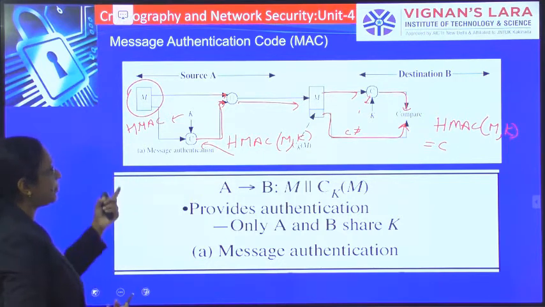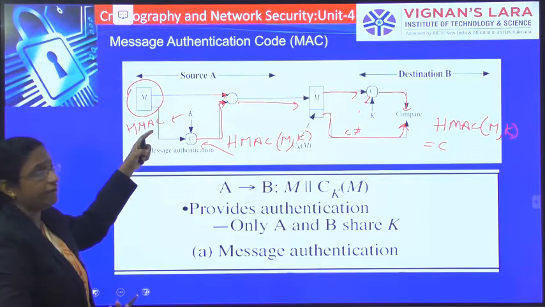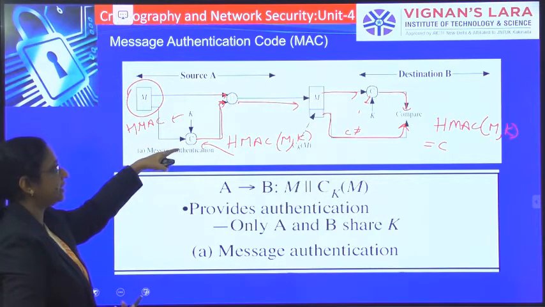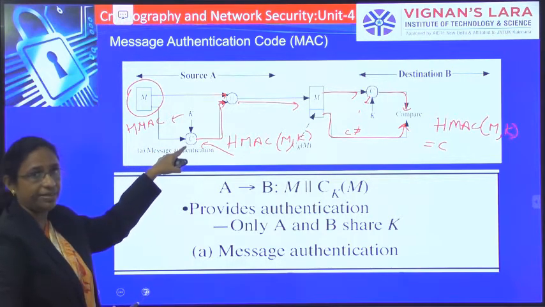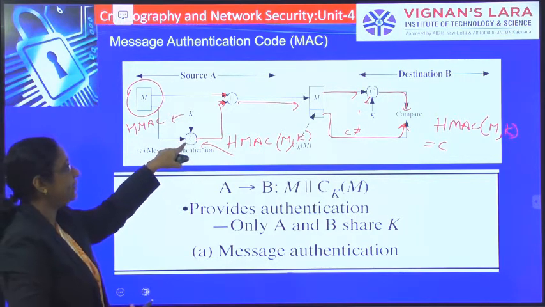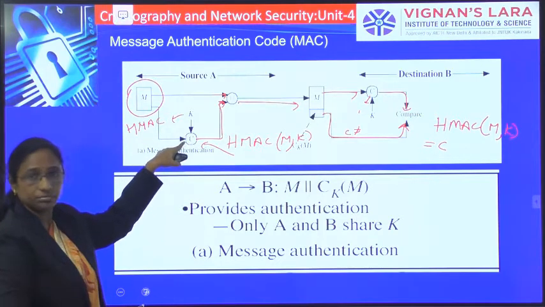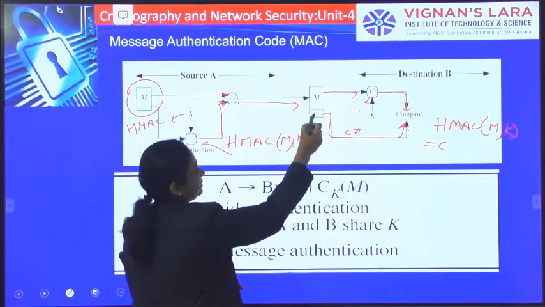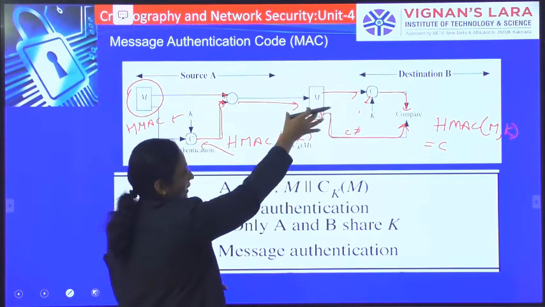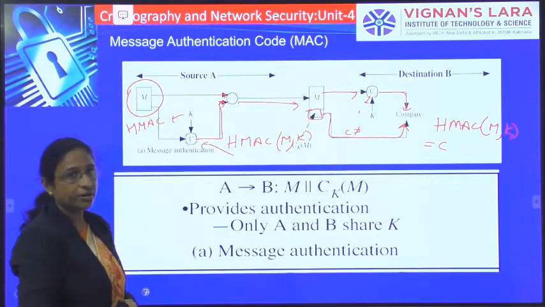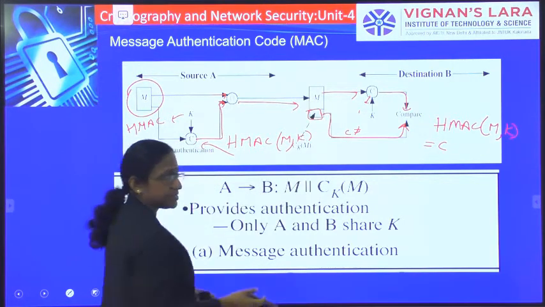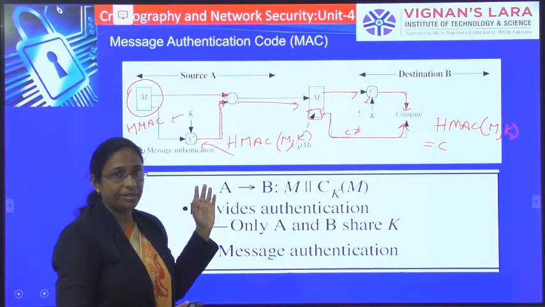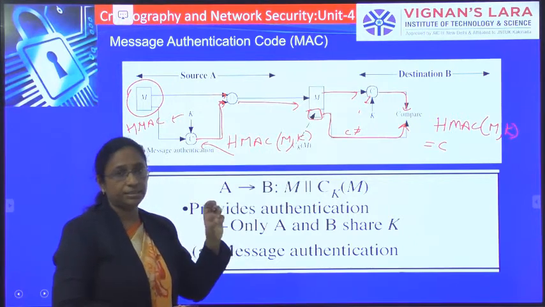So that is the process of message authentication. The sender applies the MAC algorithm on message M, gets a MAC code, and appends the message and the MAC code. This entire part is sent to the receiver. The receiver extracts the message, does the same HMAC algorithm with the same key, and again computes the code.